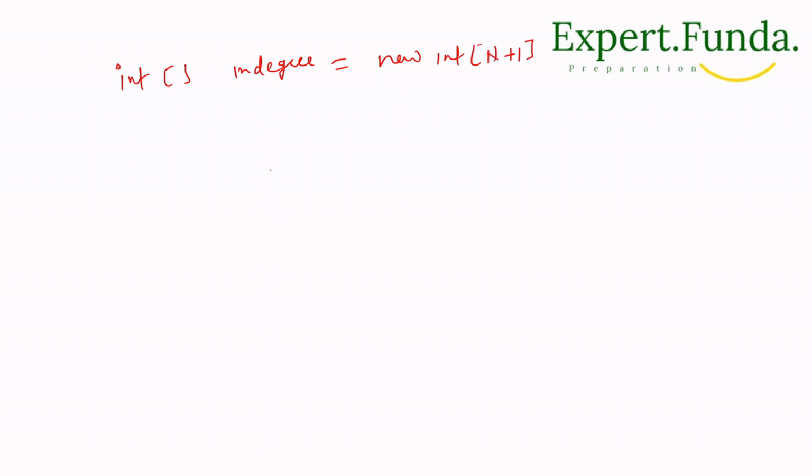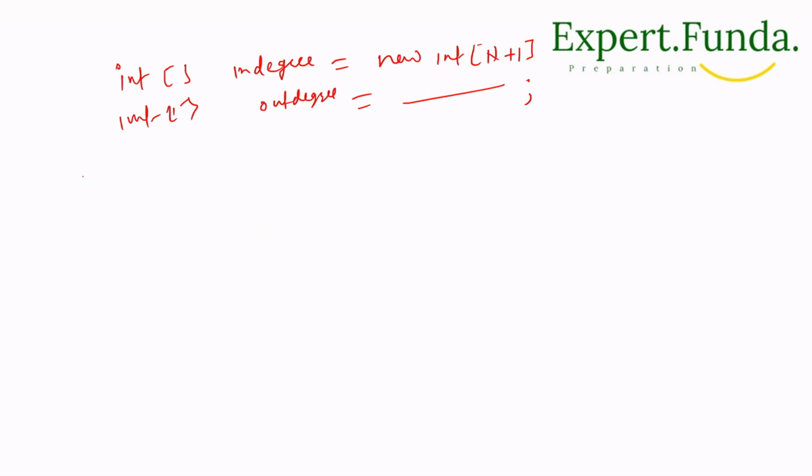Similarly I'll take an int array for our out degree. This will remain the same. New int array for in degree, no problem.